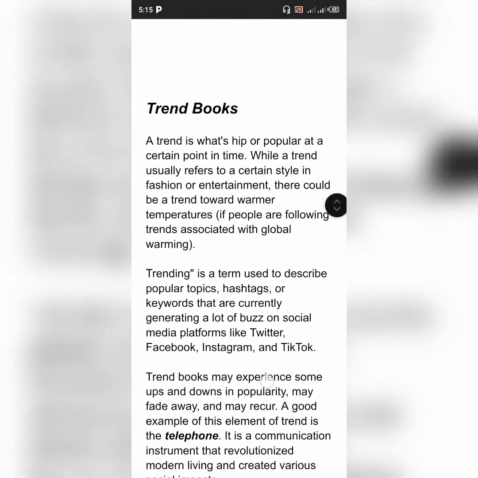And we have trend books. Now, from the word trend, that means it is just for a particular time. Trend books are books that talk about a particular trending event that is happening at a particular time. And you can also pick a title or a niche under it.